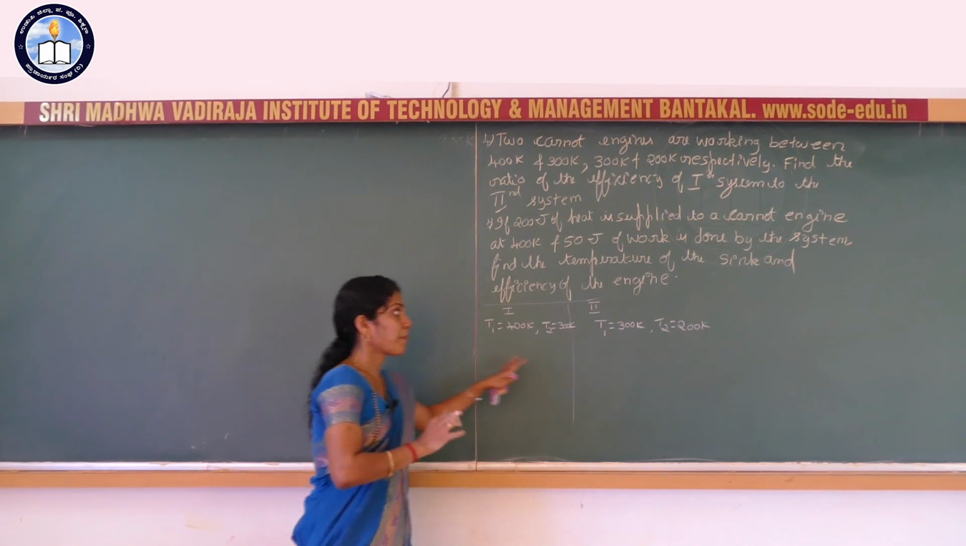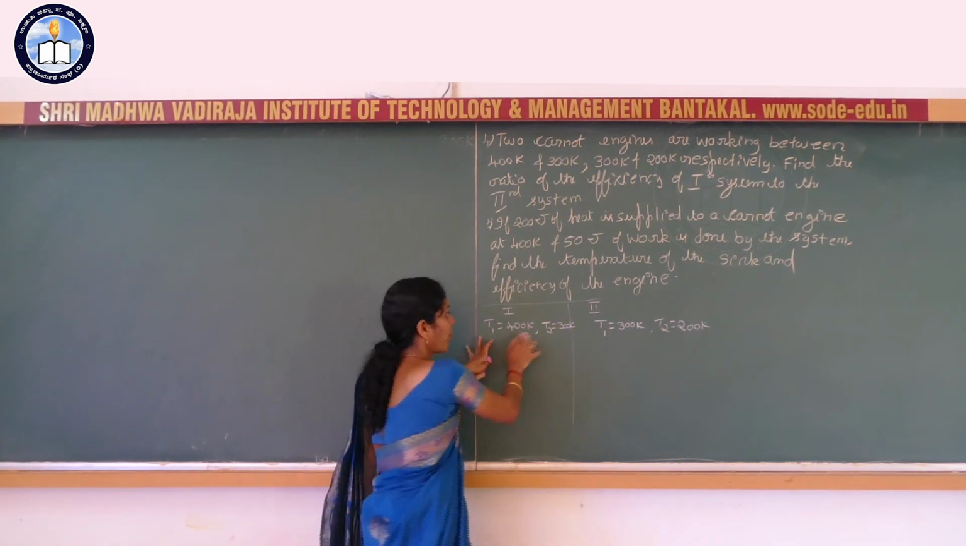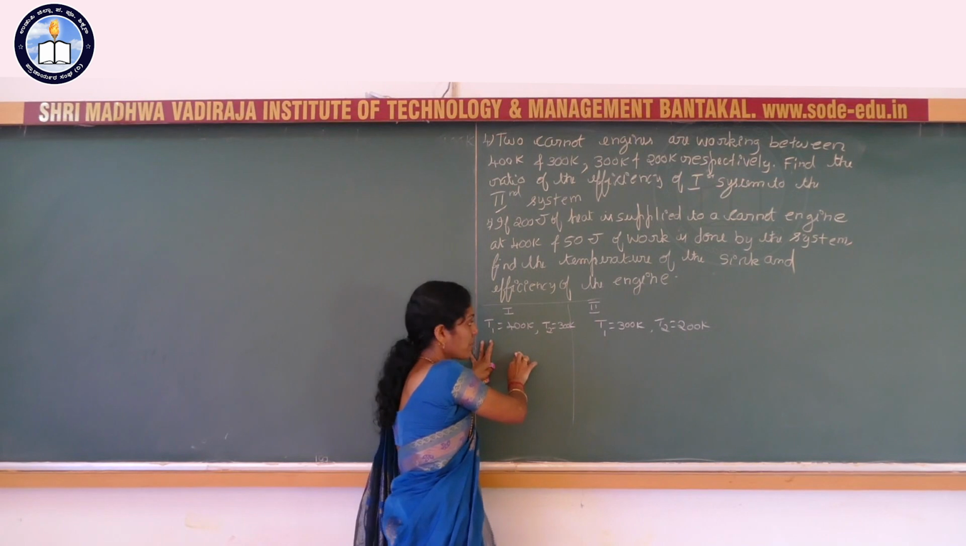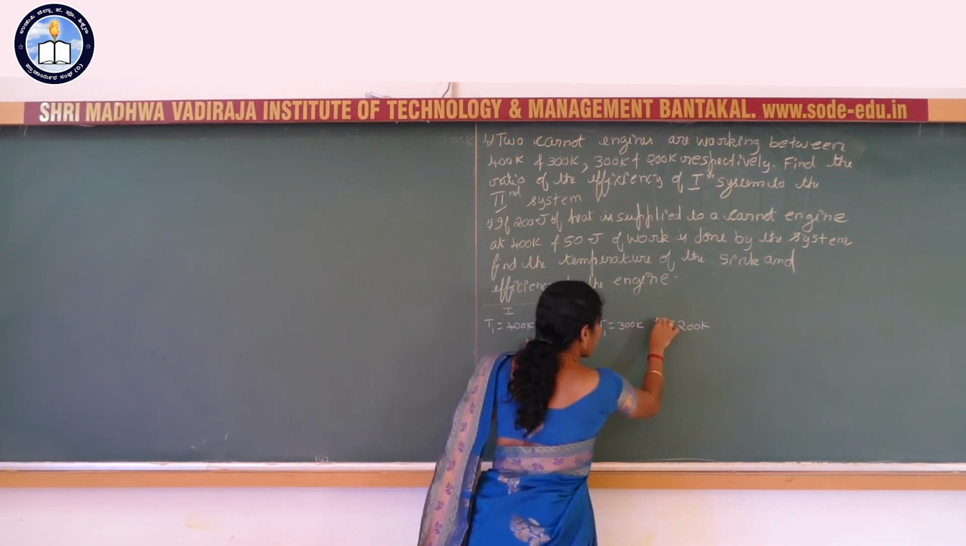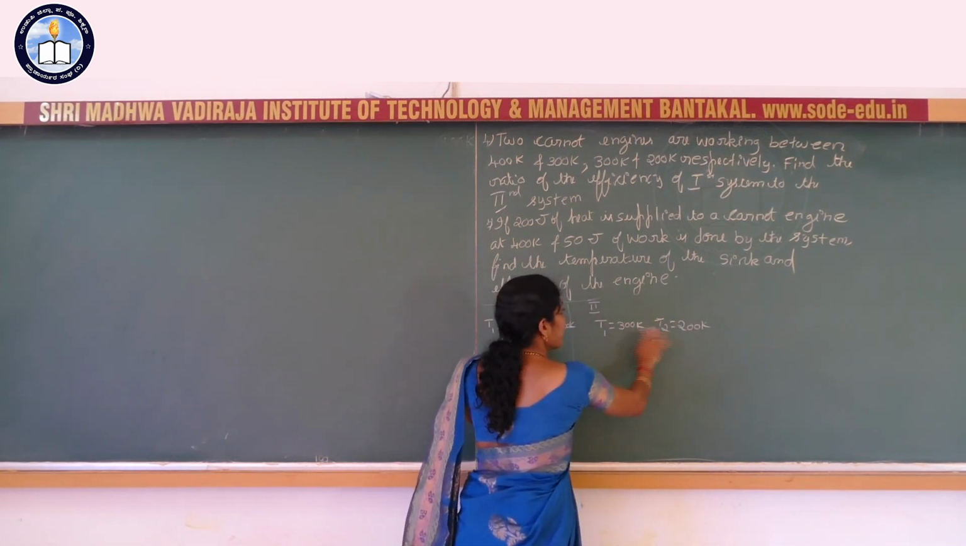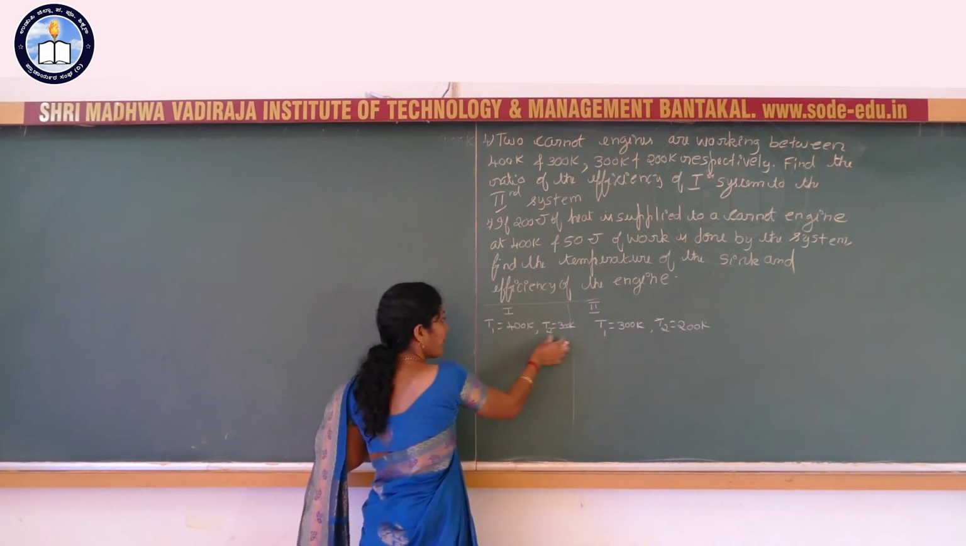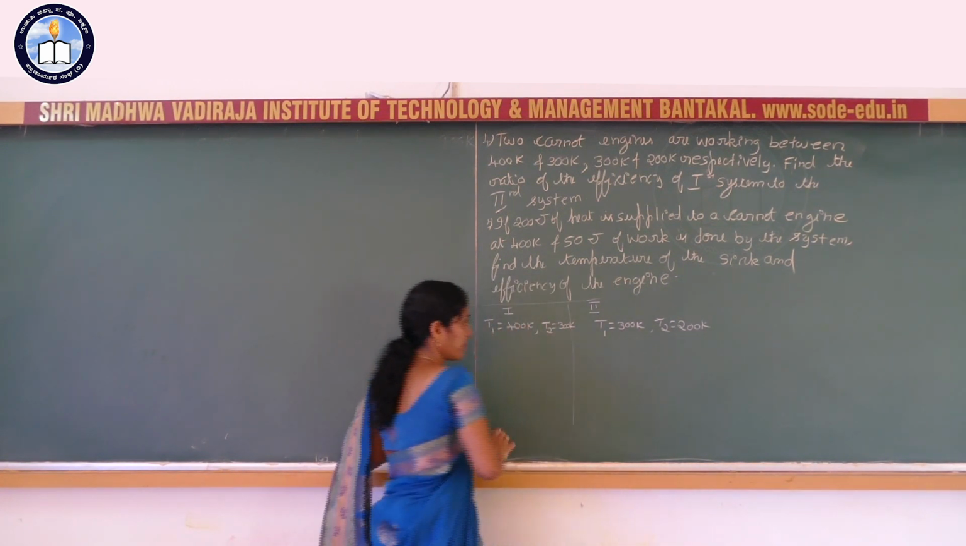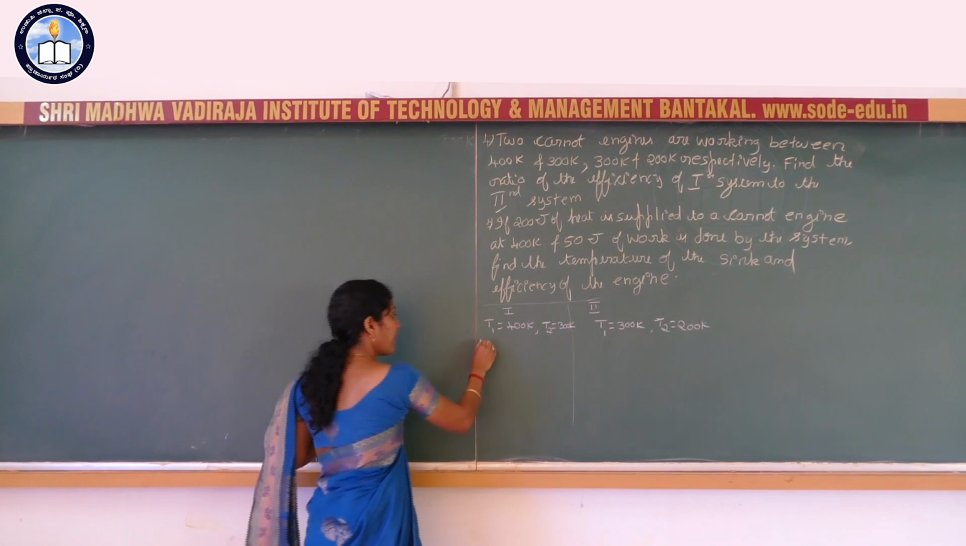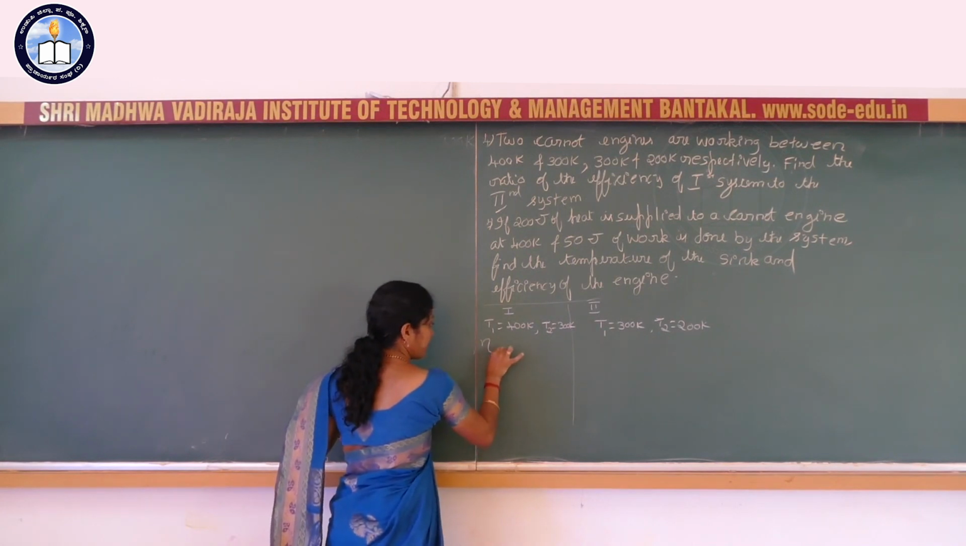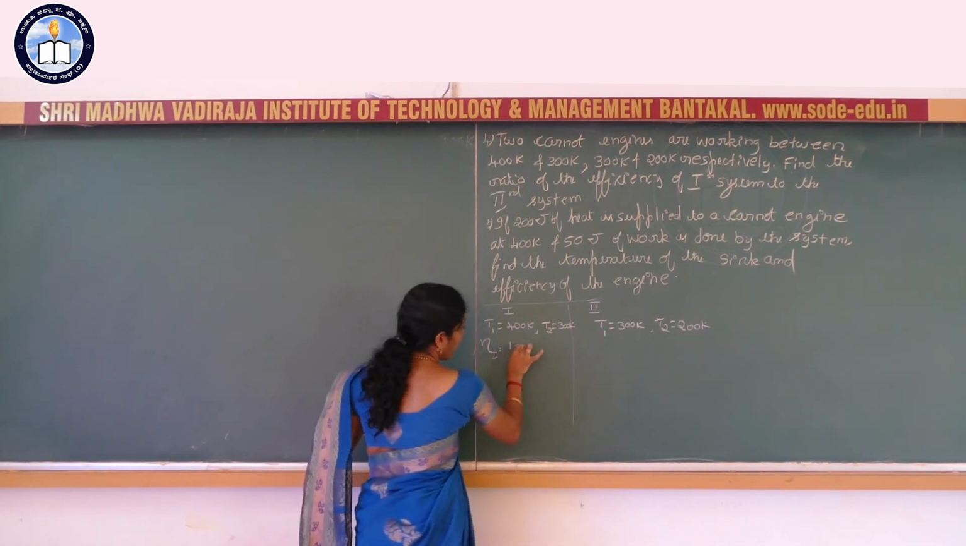Usually T1 represents the higher temperature body, the source. T2 represents the lower temperature body, the sink. See here: 400, 300, 300, 200. Let us consider the efficiency of the first system. What is the expression?